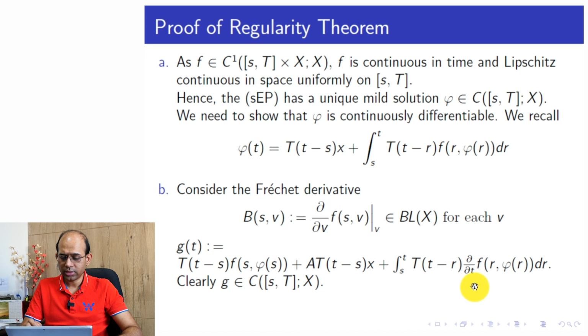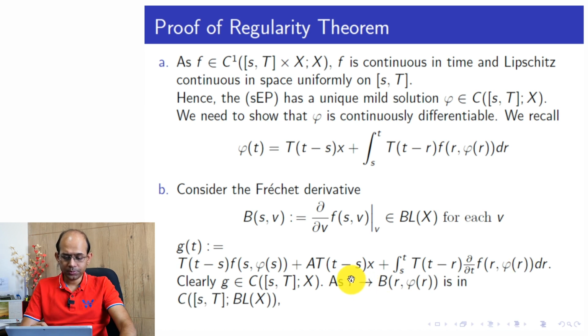So from that we are going to get that this is continuous in t. Here what we need is just the integrability of the inside term to get the continuity in t, and that is true because f is in C1, and on the closed interval it is continuous also. So the derivative is also continuous on the closed interval, so this is bounded over that interval. So this would be locally integrable, or basically integrable also. So that asserts that g would be continuous.